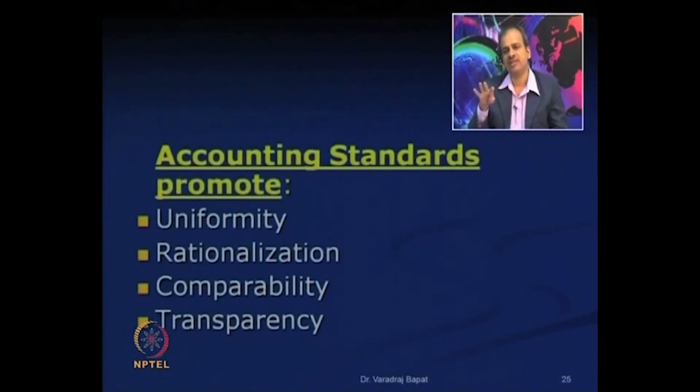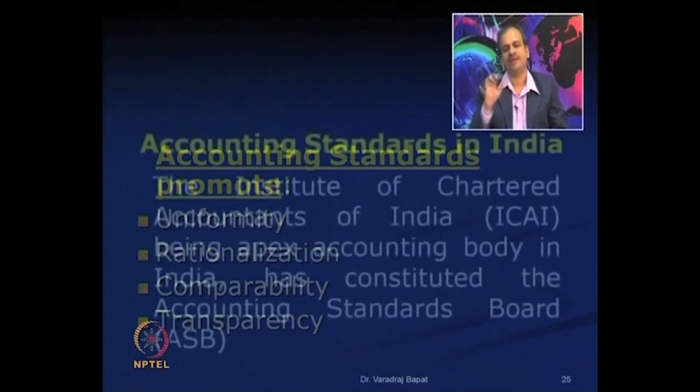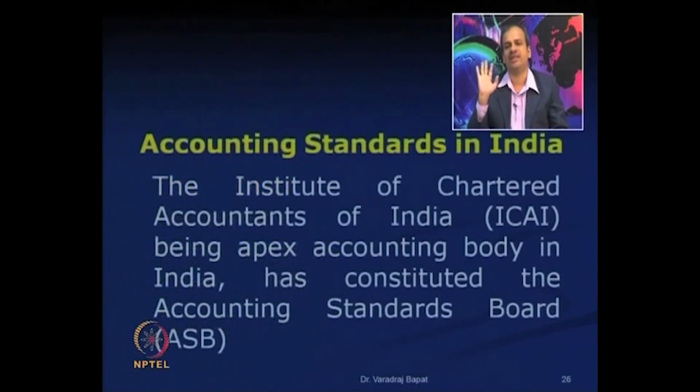These are the 4 things which accounting standards typically promote. They promote uniformity, rationalization, comparability and transparency. I hope these terms are clear to you. Now, let us come to Indian accounting standards.